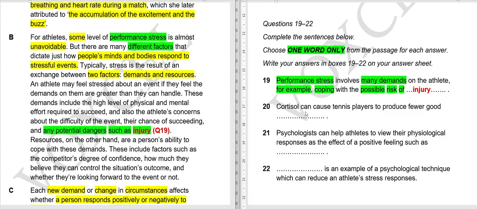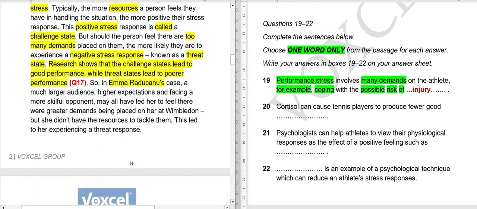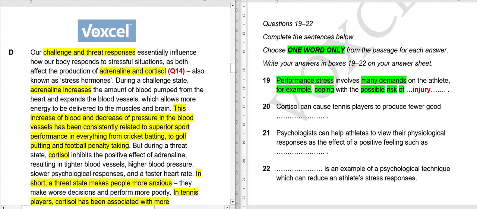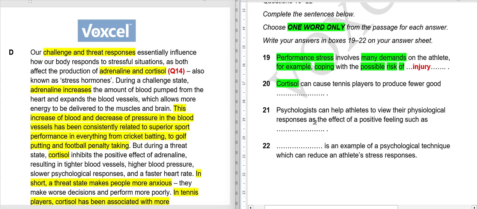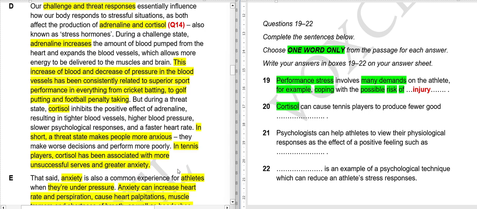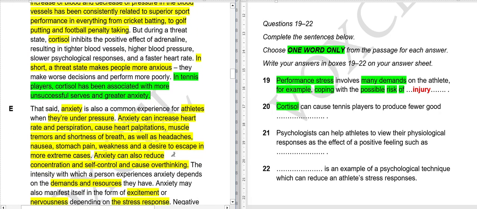Moving on to the next question, 20th, cortisol. If you remember, we have read this word in which paragraph? Yes, in D paragraph. Here it is, cortisol. Cortisol can cause tennis players to produce fewer good dash. We have obviously marked tennis players, so our answer should be in this particular sentence. Again you will have 5 seconds to tell me the answer, and your time starts now.